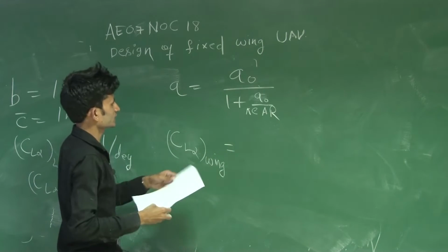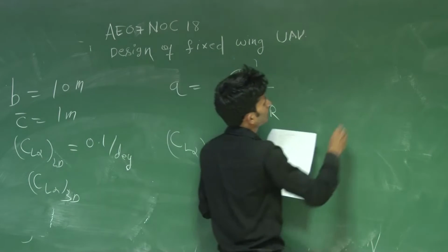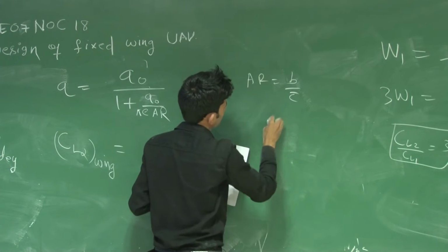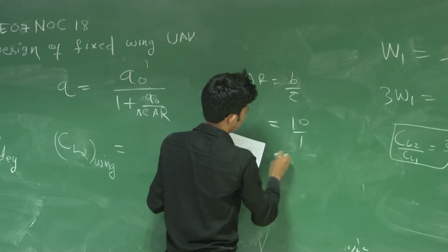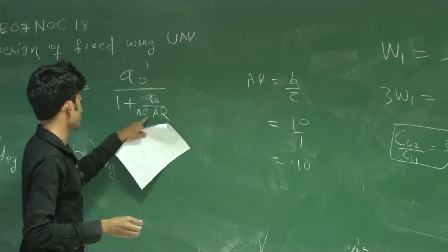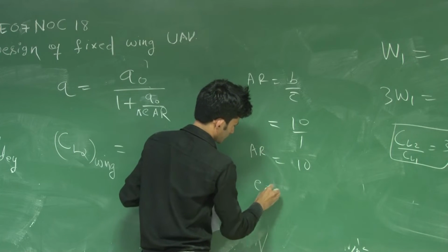So with the given information, the wing is rectangular, so you can find the aspect ratio as B by C bar. So 10 by 1 will be 10. Given that it is an elliptical distribution, E will be 1.